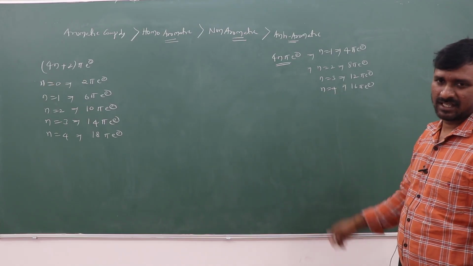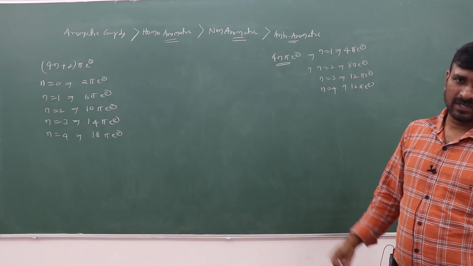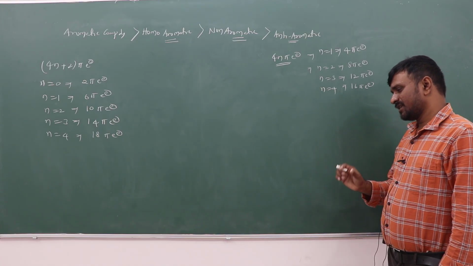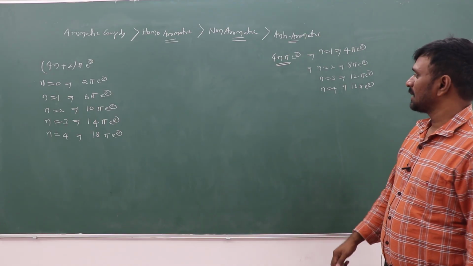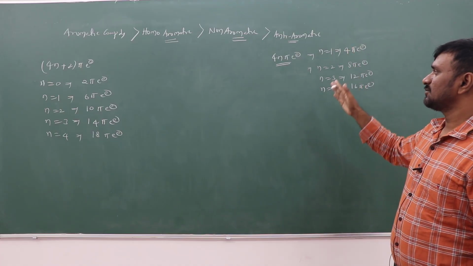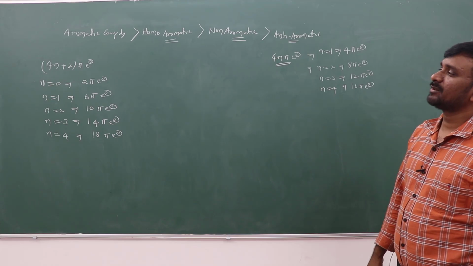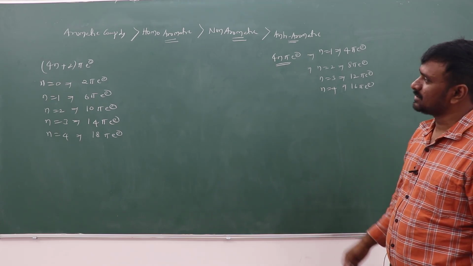Some exceptions are also there. Even though it is 16 pi electron, some of the compounds will be aromatic. Due to which conditions it may be aromatic, I can explain based on an example. Initially, we can say that if the 4n pi electron Hückel rule is followed, that is anti-aromatic, and if the 4n plus 2 pi electron Hückel rule is followed, that is having aromatic compounds.